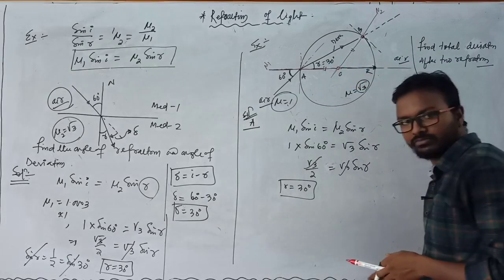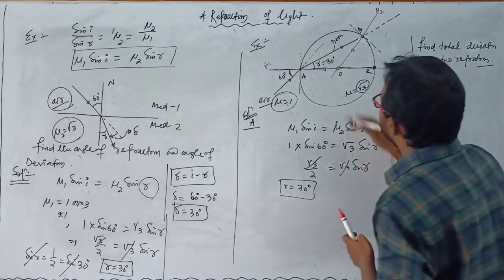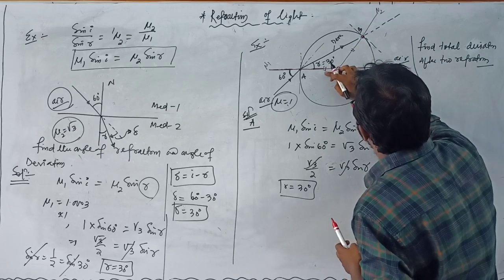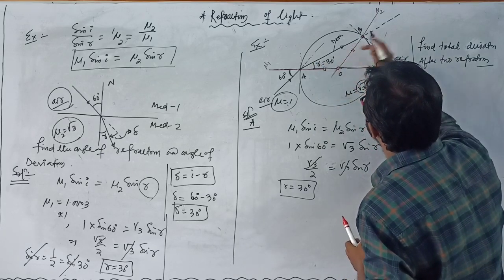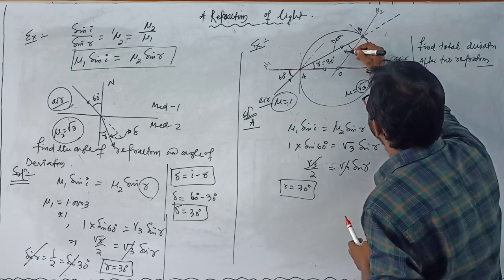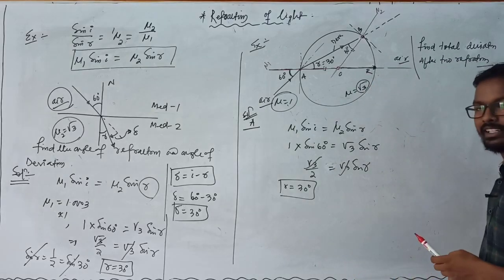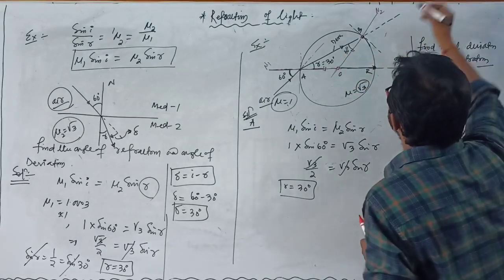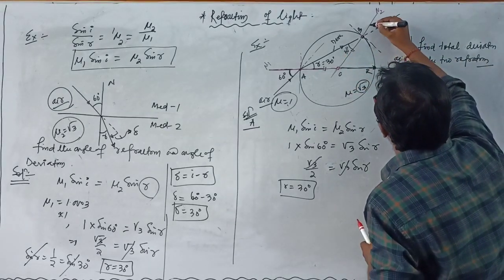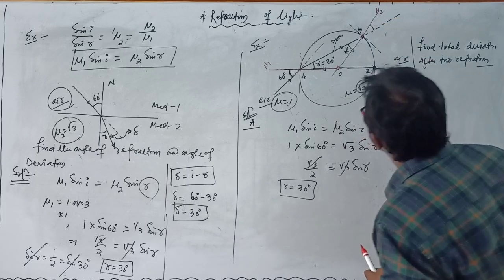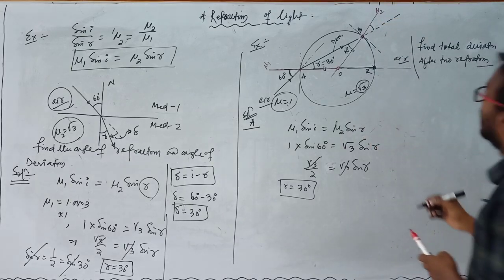If these two sides are equal, then their opposite angles are equal. So this angle is 30 degree. Clear? If this angle is 30 degree, then this total angle also, how much?